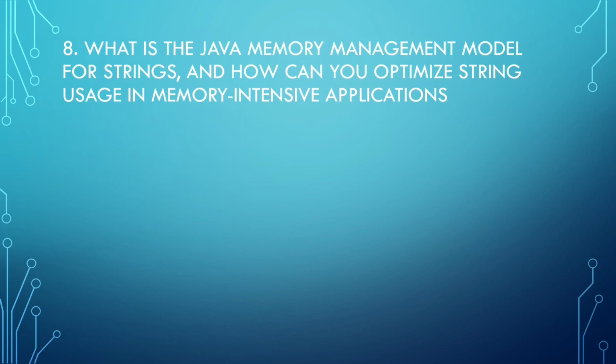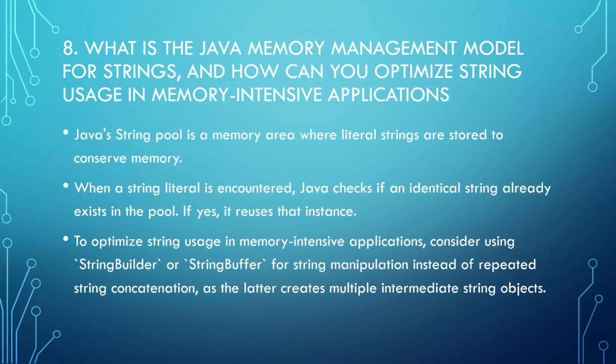What is the Java memory management model for strings, and how can you optimize string usage in memory-intensive applications? The Java string pool is a memory area where literal strings are stored to conserve memory. When a string literal is encountered, Java checks if an identical string already exists in the pool.